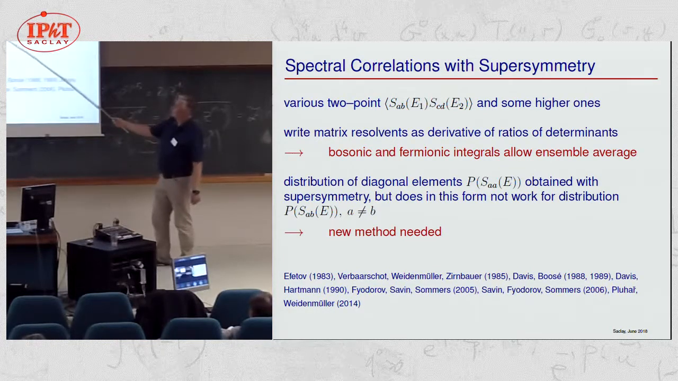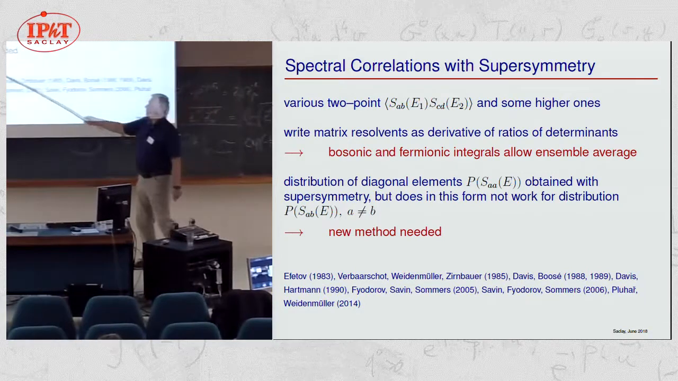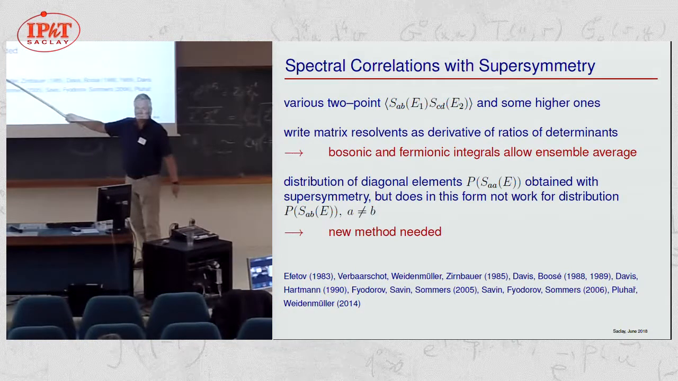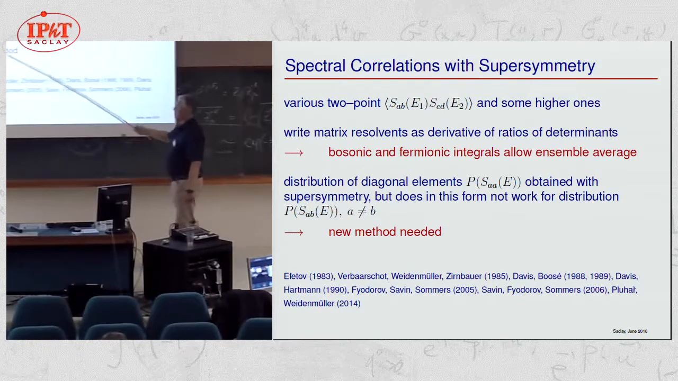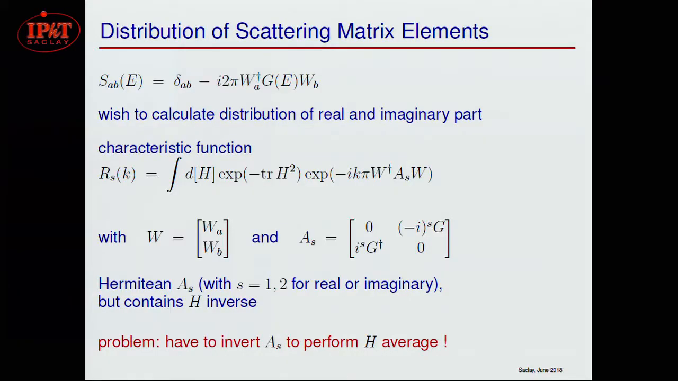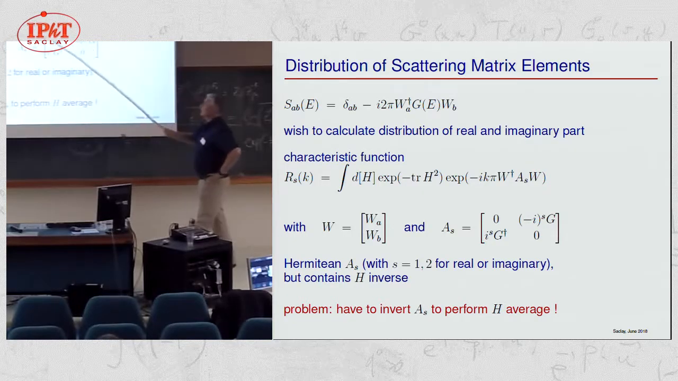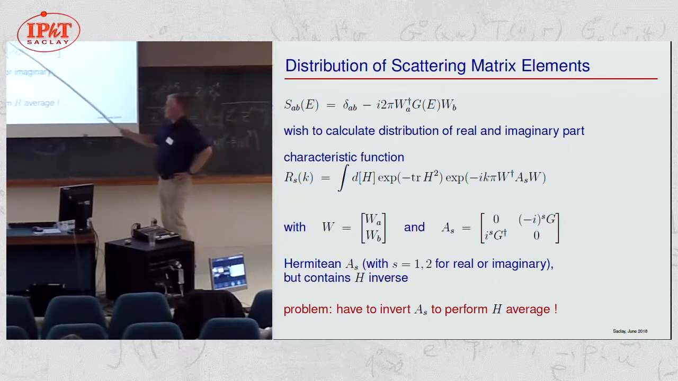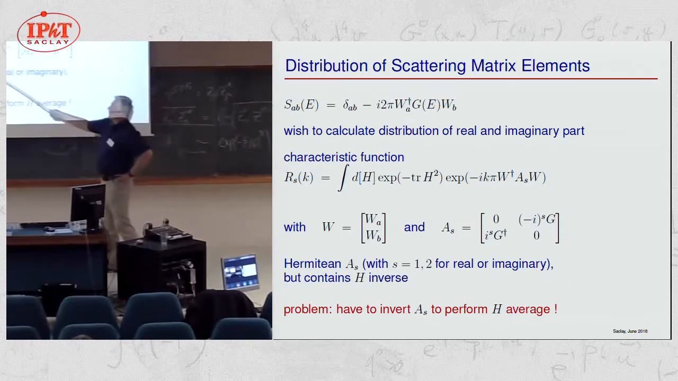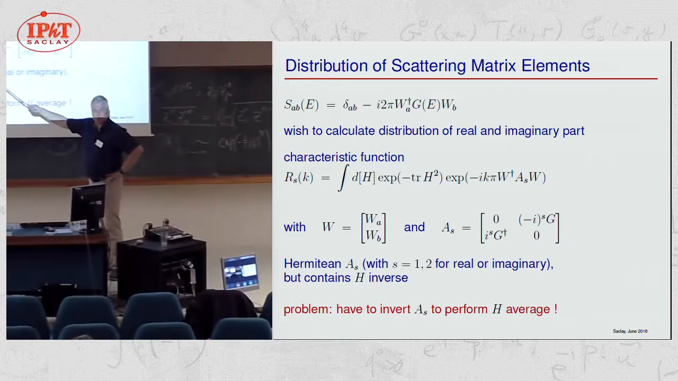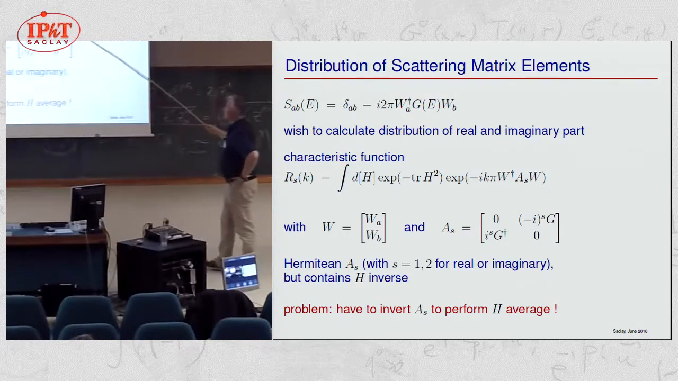But unfortunately, this method does not work for the much more interesting quantity, the distribution of the off-diagonal scattering matrix elements. But I now show you a method which can handle that. So this is what we want. First, we want to calculate the distribution of the real or imaginary part of the scattering matrix. And we do it by writing down the characteristic function in a very particular way. S here is 1 for the distribution of the real part and 2 for the characteristic function of the imaginary part. So we need to calculate this ensemble average.